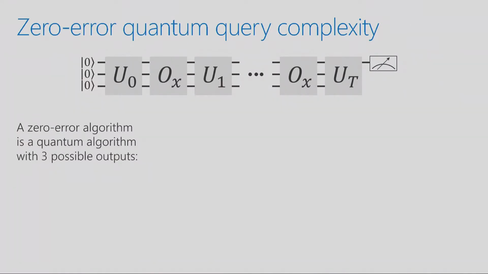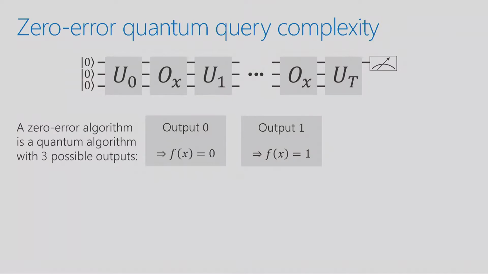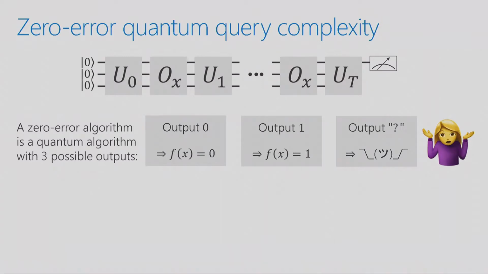The first kind of output it can say is it can output 0. So this is great. When it outputs 0, it means f of x is equal to 0. It can output 1. In this case, it means f of x equals 1. So this is where the name zero error comes from, because when the algorithm says the answer is 0, the answer really is 0. When the algorithm says it's 1, the answer really is 1. There's no errors. But there's a third possible option, which is it can output question mark. And this means it doesn't know what the answer is. If you're too young to know what that emoticon means, this is an emoji version of that. So it just means the algorithm doesn't know what's going on. But it's zero error. So when it doesn't know the answer, it'll admit to not knowing the answer. It'll never give you the wrong answer.